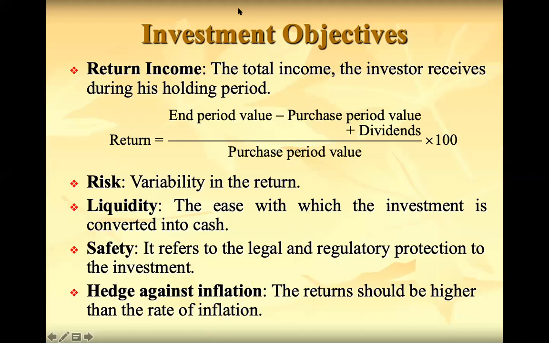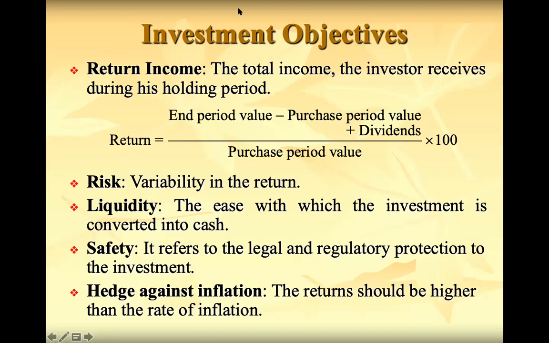Variability in expected returns will be called risk. Risk defines the variability in expected or anticipated returns. Once we have expected a return of 10%, it may come as 10%, or it may be 8%, or it may be 11%, 12% or 13%. The variation will be called risk.